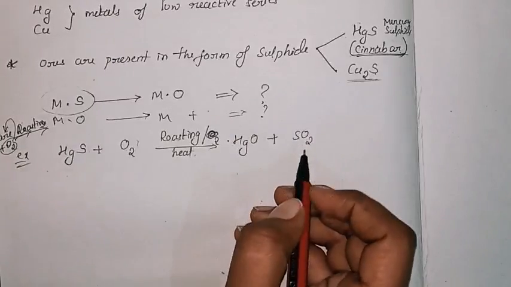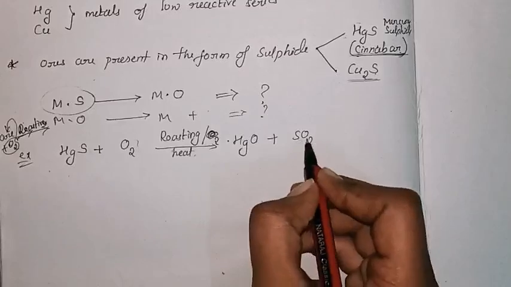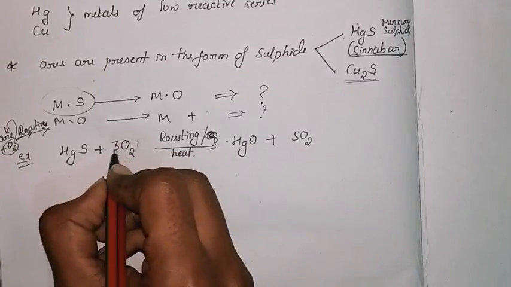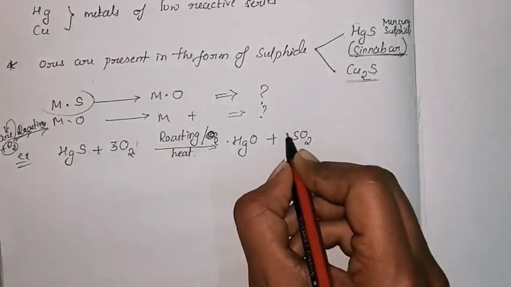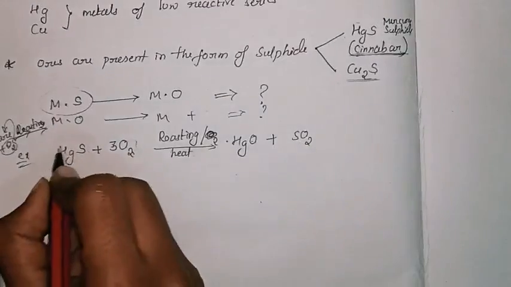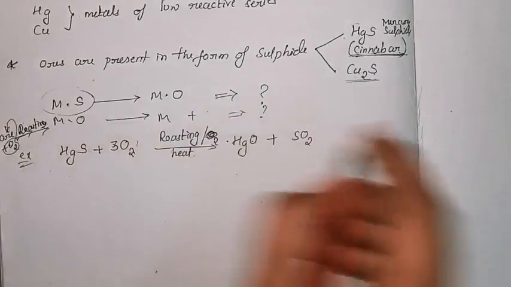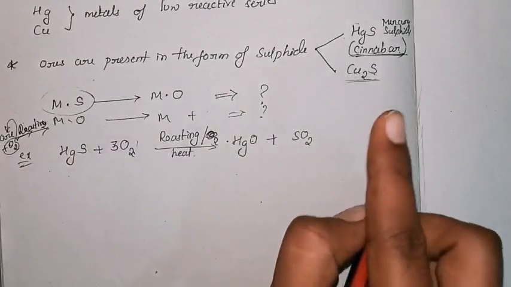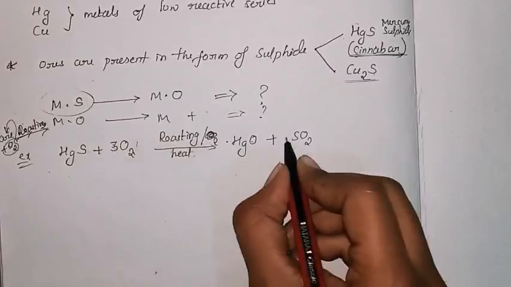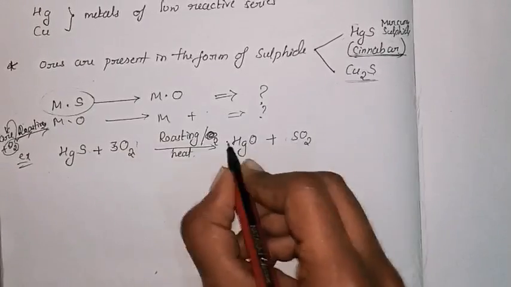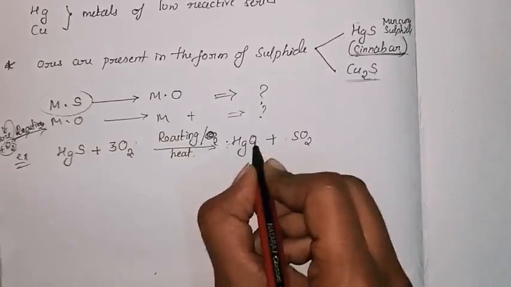So if you consider 3 here, 3 twos are 6, then Hg will be 3, which is not possible. So what we can do: if you write 2 twos are 4, then if you add 2 here, it will become 2.